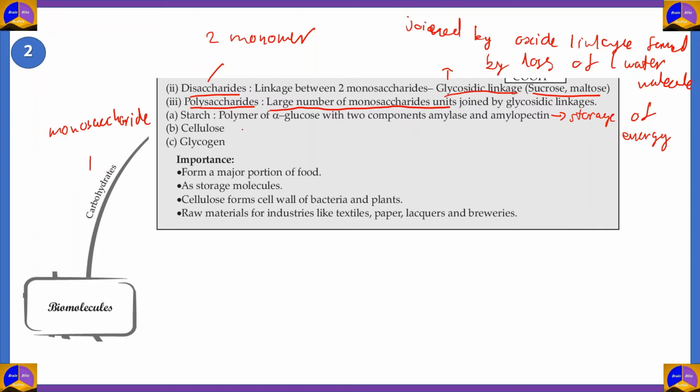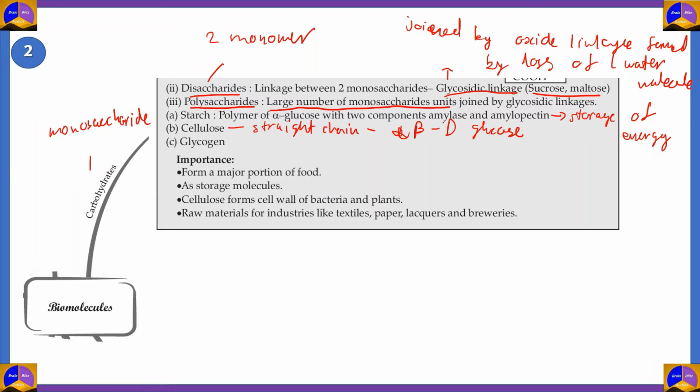Next, we have cellulose. Cellulose is the most abundant organic molecule in the plant kingdom. This is basically a straight chain, and it is composed of beta D-glucose molecules.